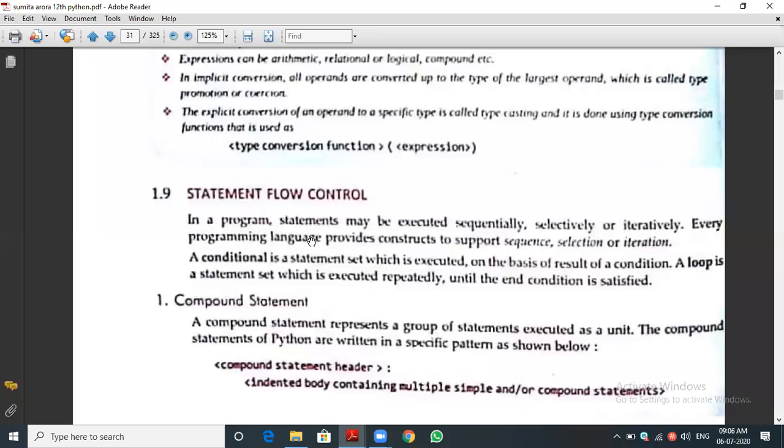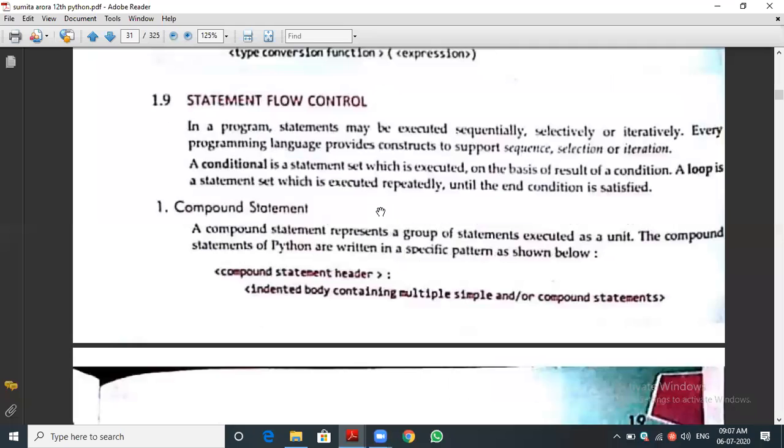Okay, students. Today we are going to see the important recap of the first chapter in Python. That is statement flow control. That is how the statement is executed, whether it is in sequence, step by step, or iterated. So there are types of statements that we are going to see.